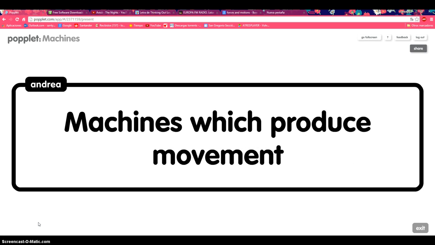Machines which produce movement. Many machines produce movement, such as escalators, cars, or food blenders. These machines have a motor or an engine. The motor converts fuel or electrical energy into movement.